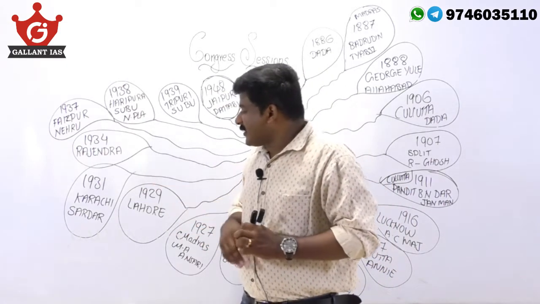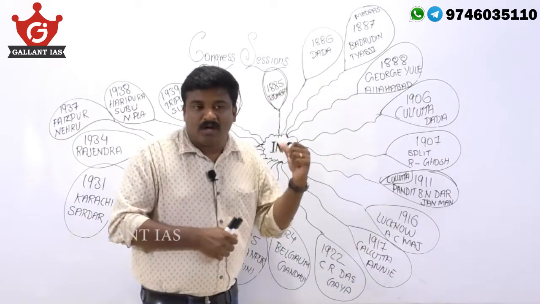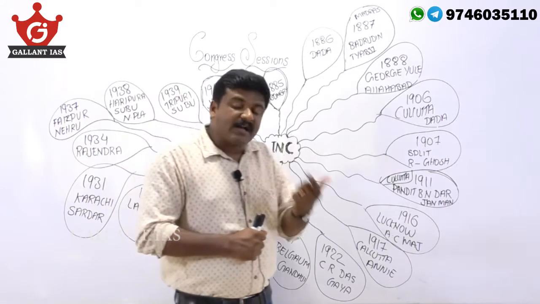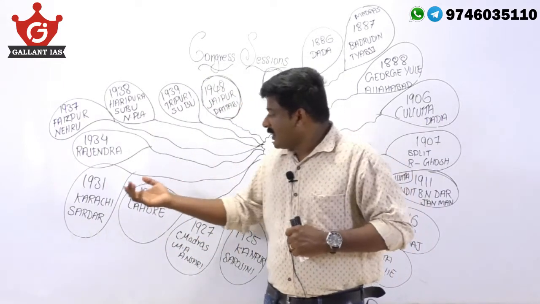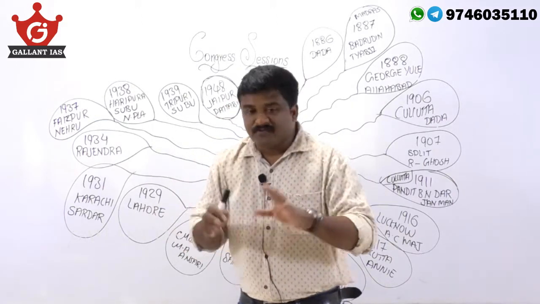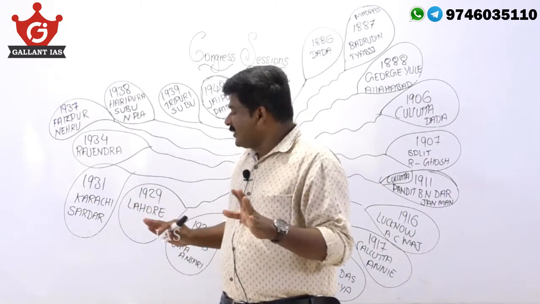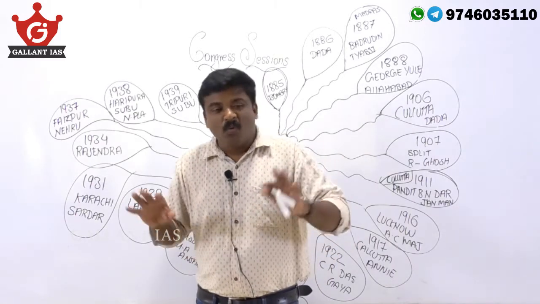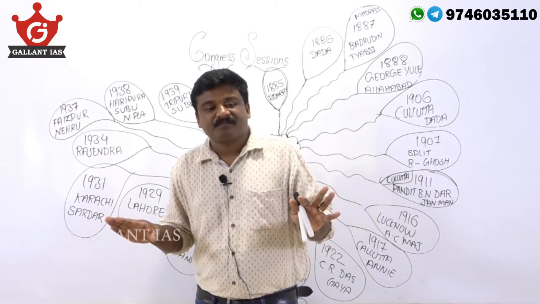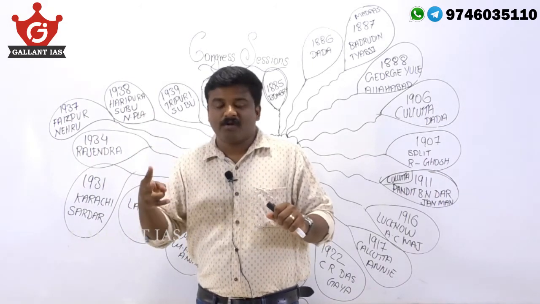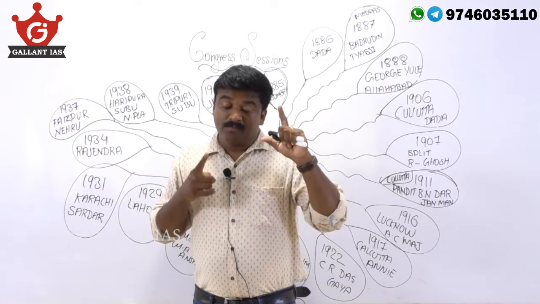Now, the 1931 Karachi session is important. So, the Lahore session was presided over by Jawaharlal Nehru. Then the Karachi session 1931. Sardar Vallabhbhai Patel was the president of this Karachi session. Why is that session important? Because of two important programs, meaning two important resolutions.